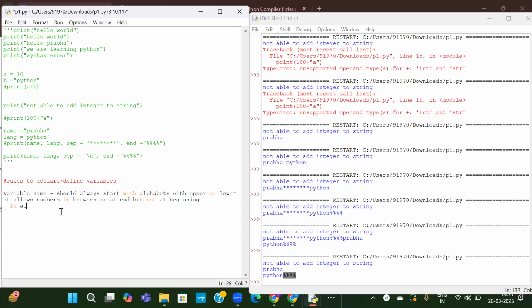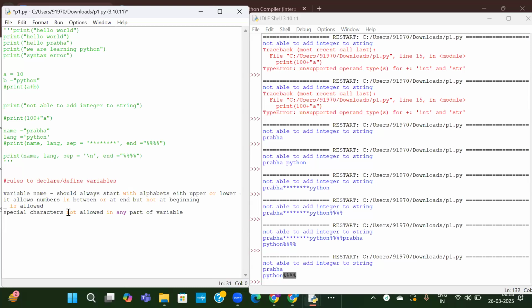Underscore is allowed. Okay. There should not be any special characters. Special characters not allowed in any part of variable. So our variable name should not contain any special characters.